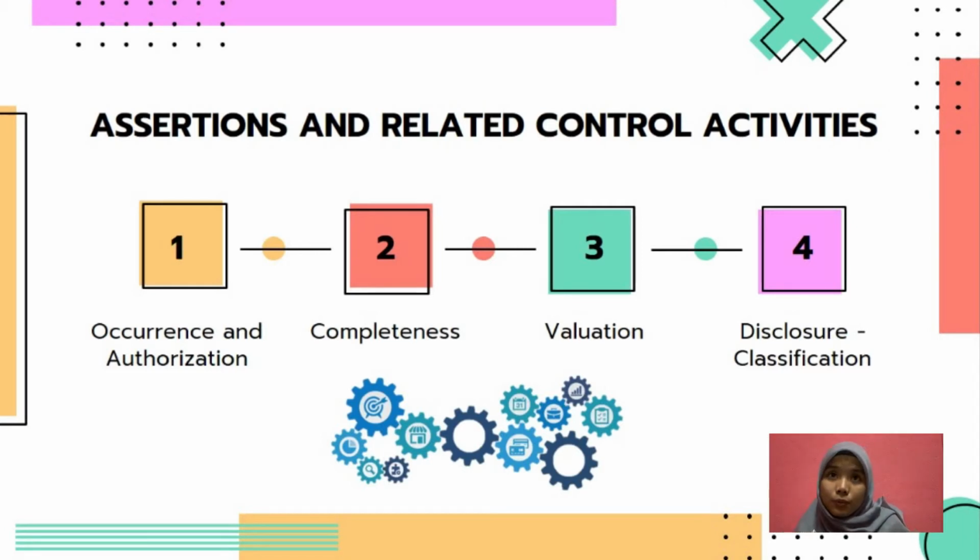So next we move to the assessment and also the related control activities. They have four types of primary concern, which consist of the occurrence and also authorization, completeness, valuation, and also the last one, disclosure and classification. So for the occurrence and authorization, the entity needs to make sure that the control over any transaction involving the long-term liability is initiated properly